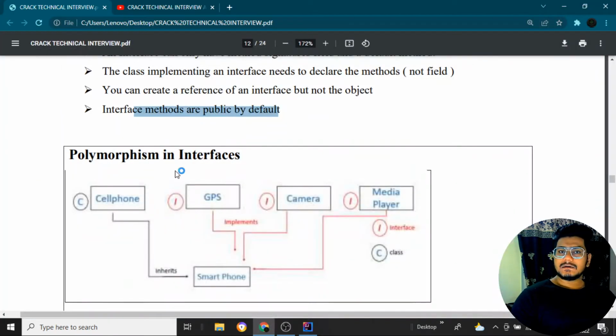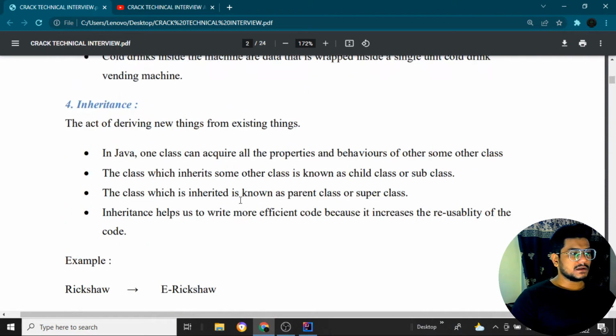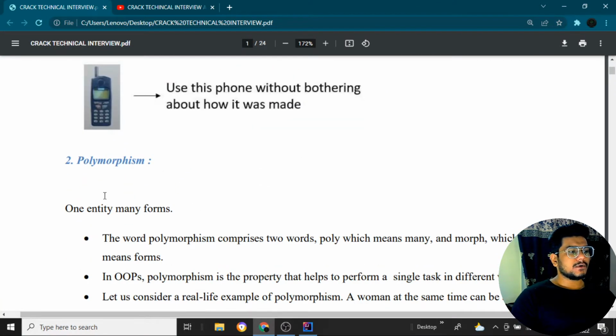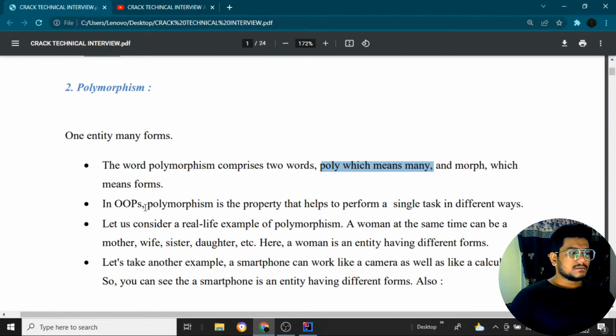Now let's come to what polymorphism is. We will understand it over here. In the starting of the notes, we have what polymorphism is. Poly means many, and the word polymorphism comes from poly, which means many, and morph, which means forms. So one particular thing will have many forms, like one particular person having a number of characters. In object oriented programming, polymorphism is a property that helps to perform a single task in different ways. So whatever single task there is, we can perform that task in n number of ways.